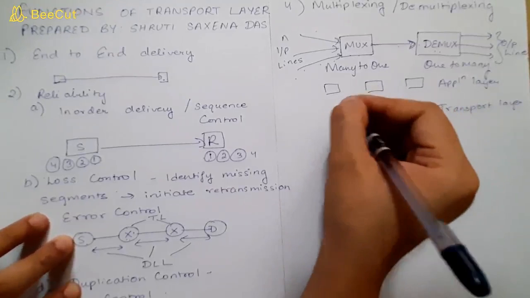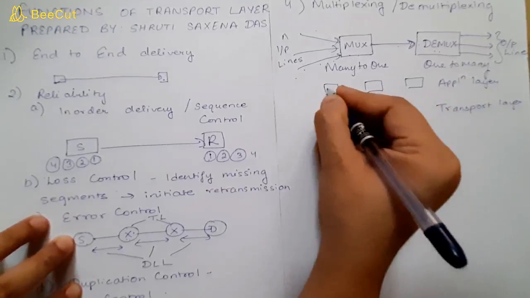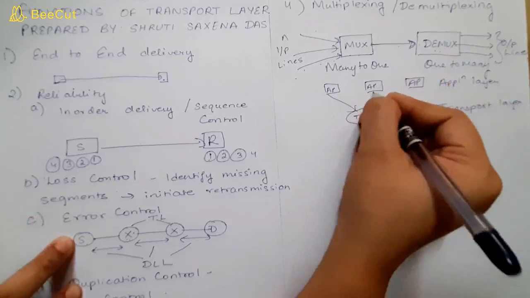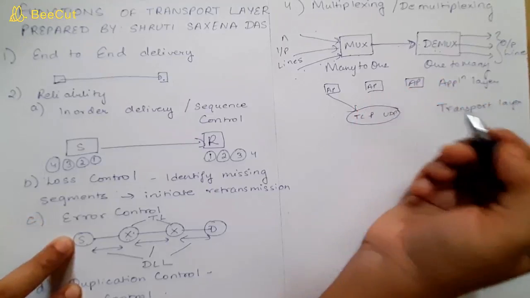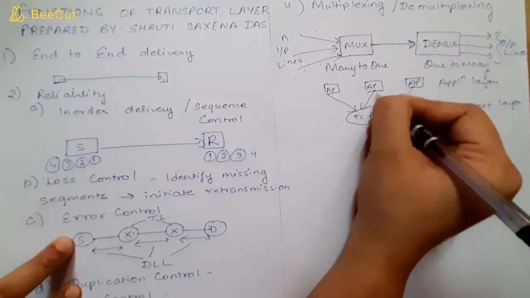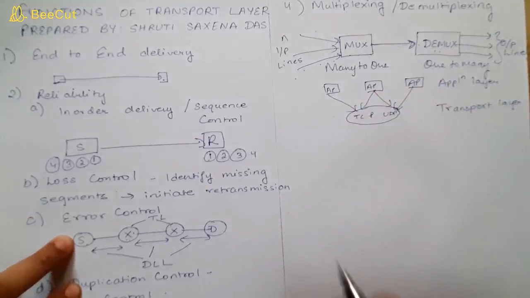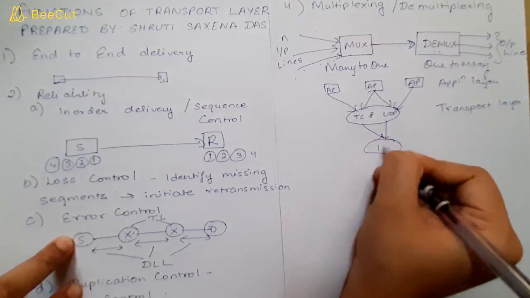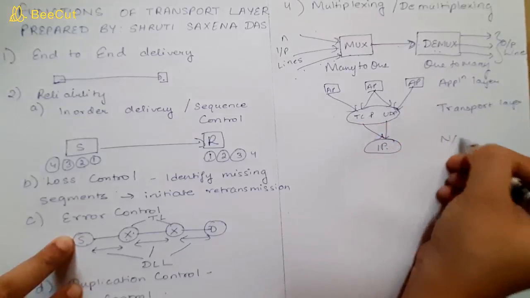The application processes which are running on a machine can use either TCP or UDP to transfer data. These TCP and UDP will then transmit data to the Internet Protocol, that is, on the network layer.